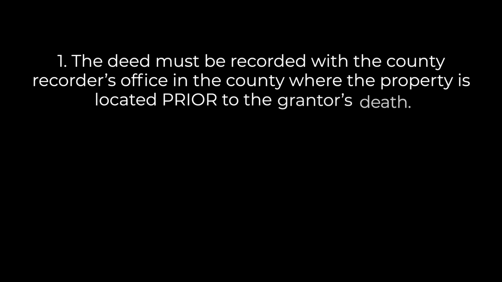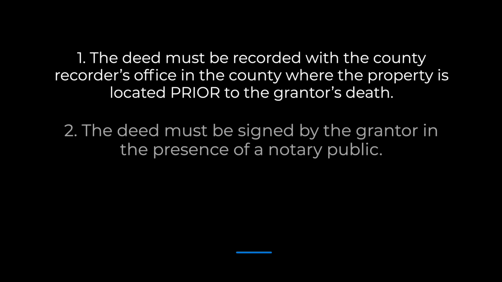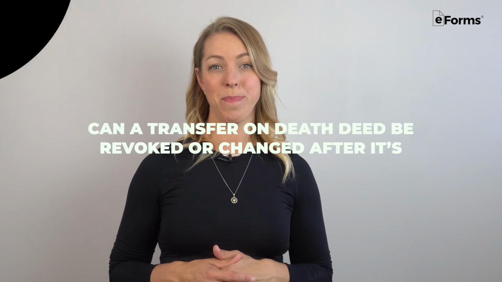So what are the legal requirements for a transfer on death deed in Oregon? The deed must be recorded with the county recorder's office in the county where the property is located prior to the grantor's death. The deed must be signed by the grantor in the presence of a notary public. A legal description of the property must be included in the form. This can be found on the property deed or at the county recorder's office. Keep in mind, it's not required by law in Oregon for the grantor to notify the beneficiary about the transfer on death deed or for the beneficiary to accept.